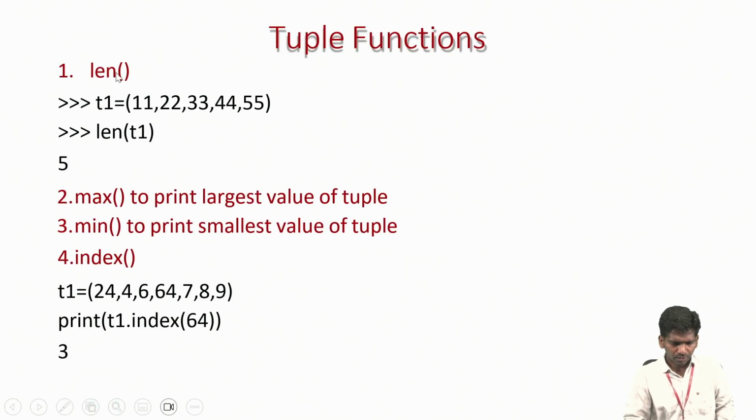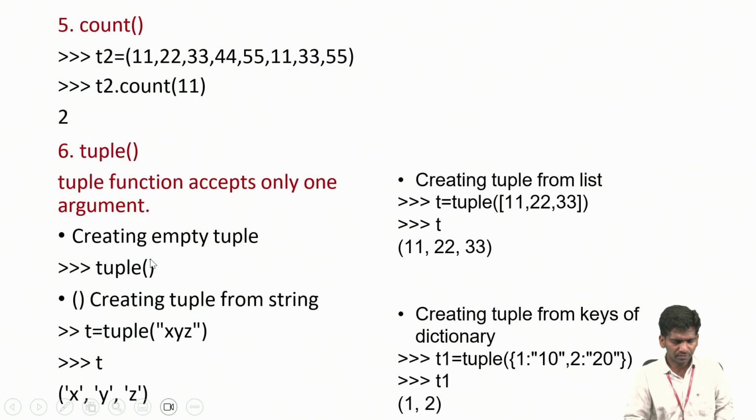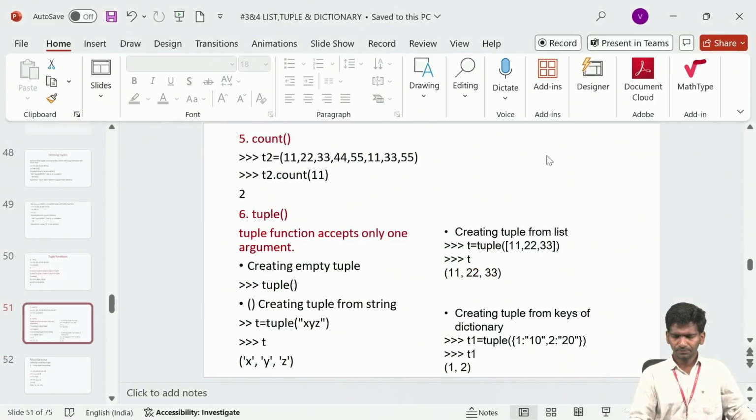These are the tuple functions we can perform: length, max, min, index, and count. We can perform only these, we cannot modify them. Count can also be done in list, you can check it. So let us perform this practically.